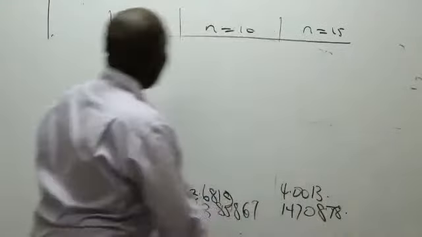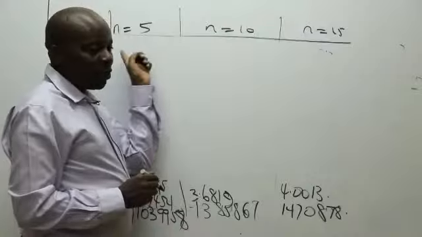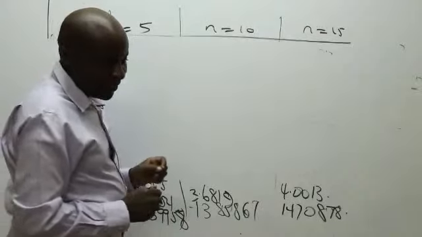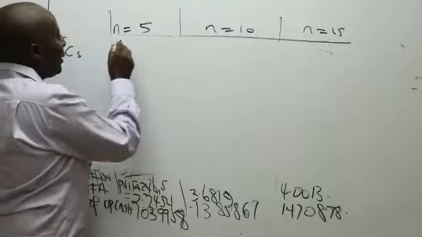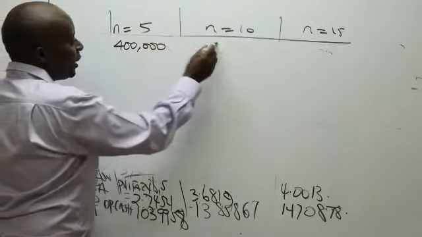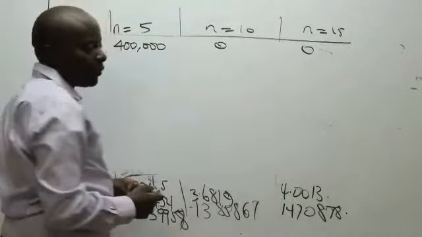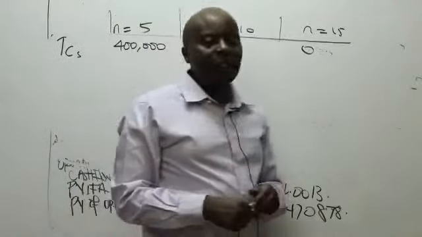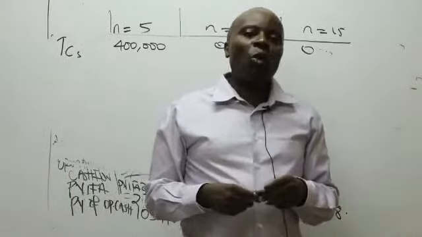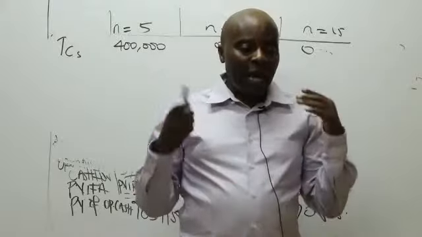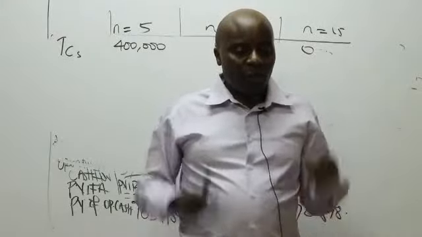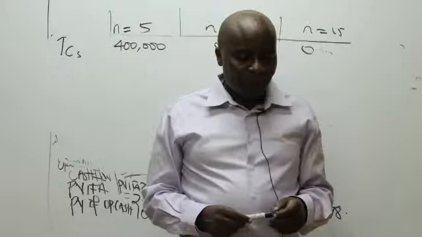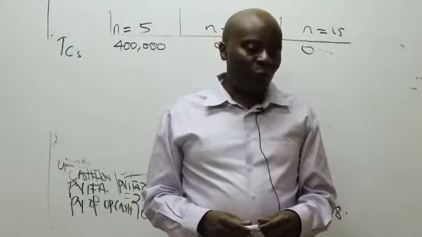So when N is 5, is there anybody who is able to remember what the scrap value was? If N is 5, what is the scrap value? 400,000. Thank you very much. And then, of course, the other scrap values were 0. So having written that, could you kindly advise me, what do you think will be the next thing for us to do? Having identified our terminal cash flows, what should we do next? Thank you very much, Abdul.